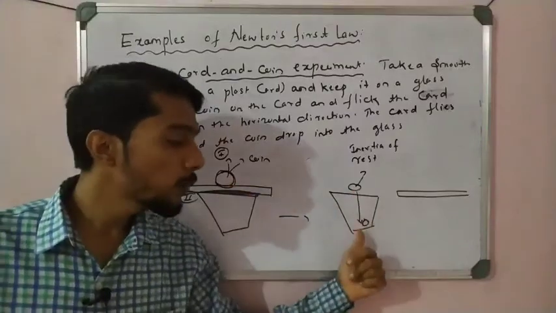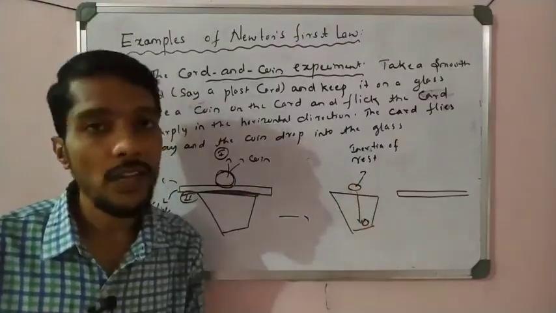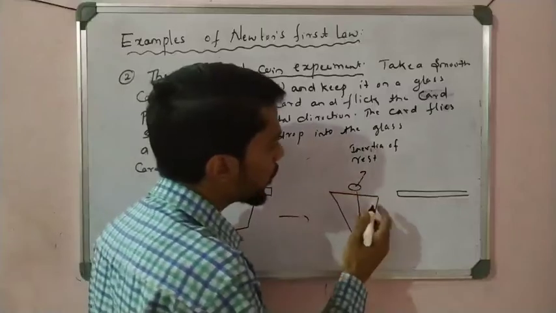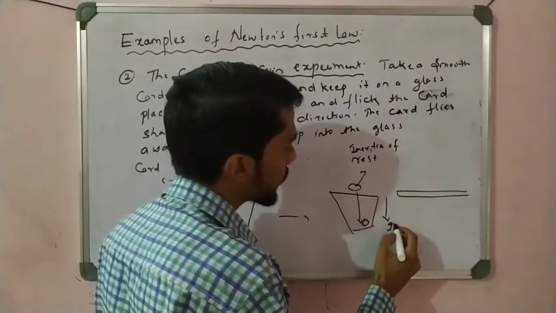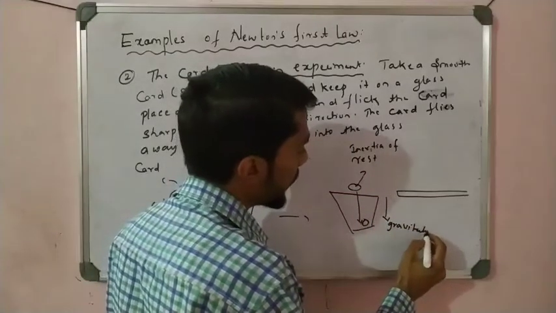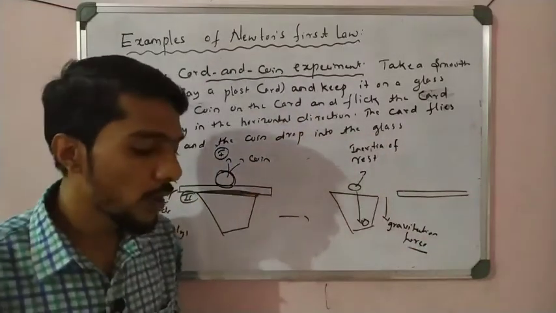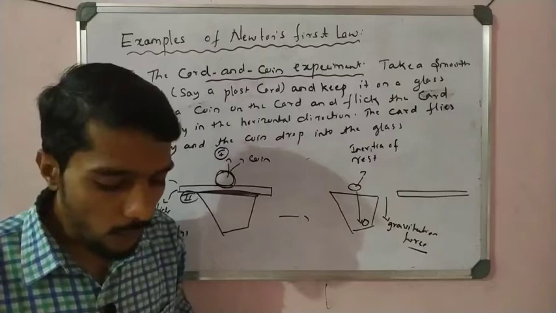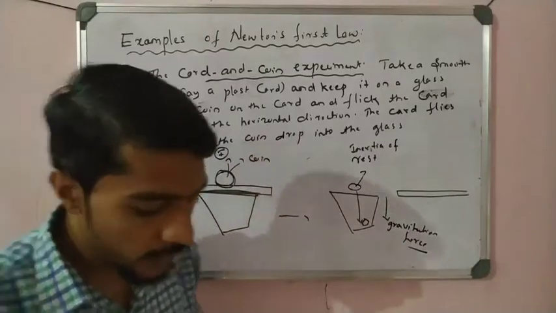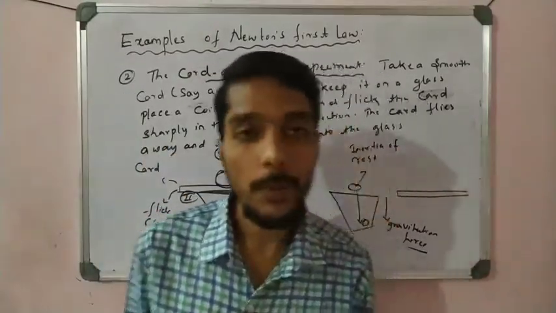But later the coin moves inside because of the gravitational force. The coin moves downward because of the gravitational force. The coin falls down, students, right? So there is a very important point you have to remember.